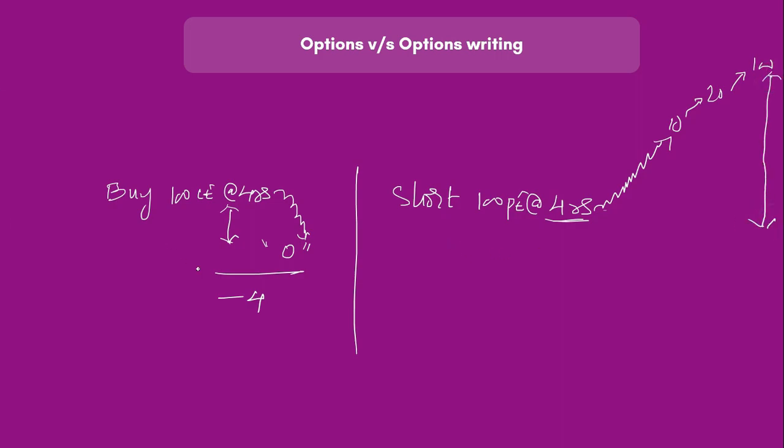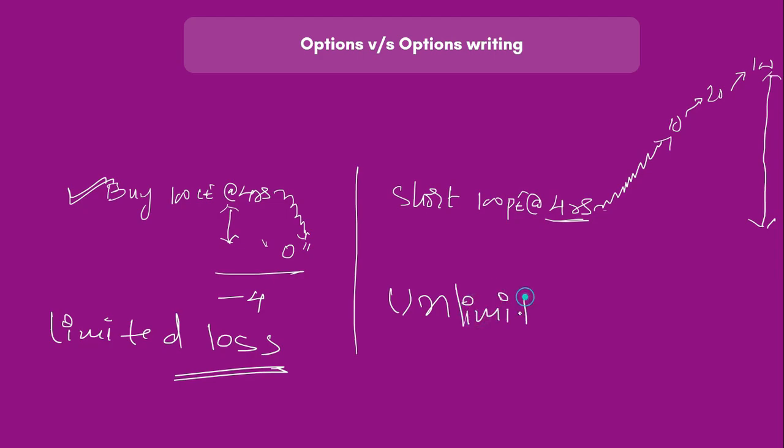So the second difference is that when you buy an option, you have limited loss. Option buying has limited loss. Whatever premium you have paid, that would become 0, in the worst case. However, when you're doing option writing, you have unlimited loss, because whatever premium you have sold at can rise to infinite. So these are the two major differences. Option buying has unlimited profit and limited loss. Option writing, or shorting of an option, has limited profit and unlimited loss.